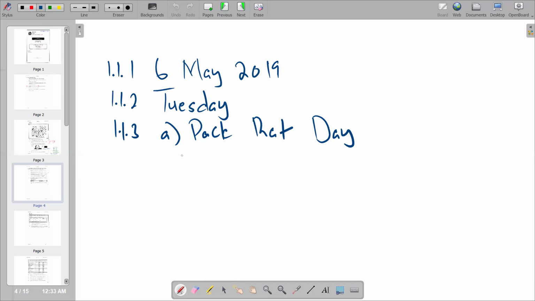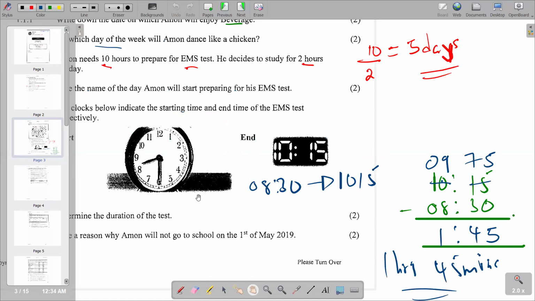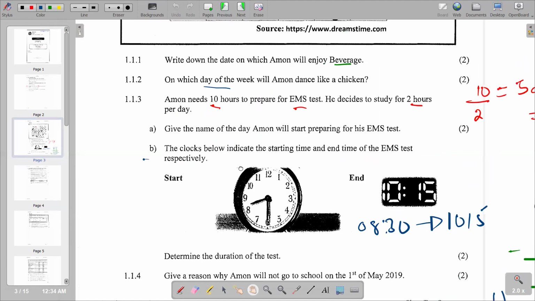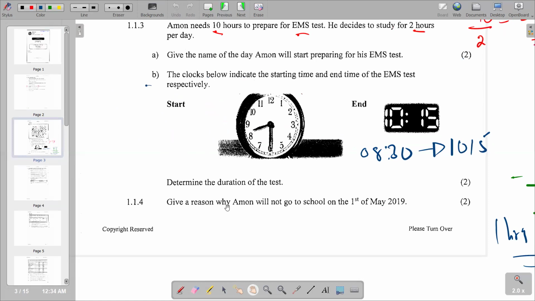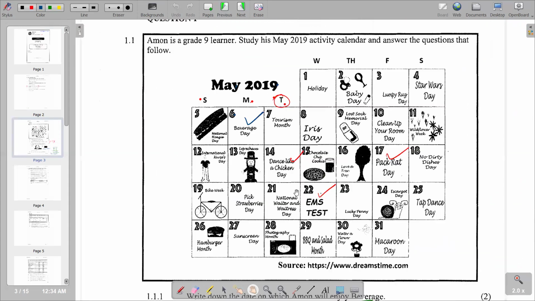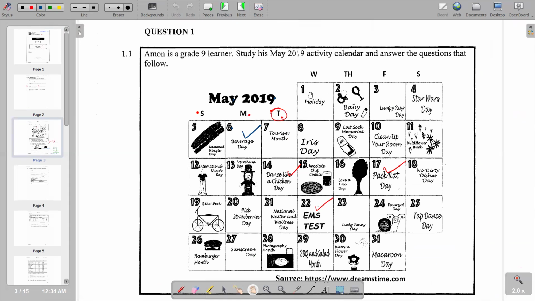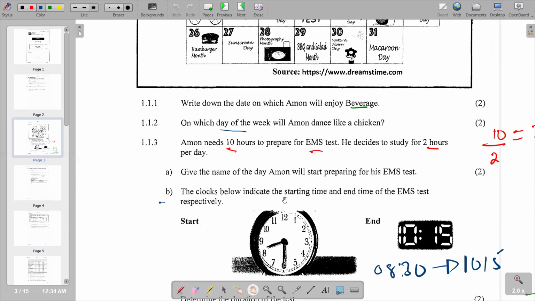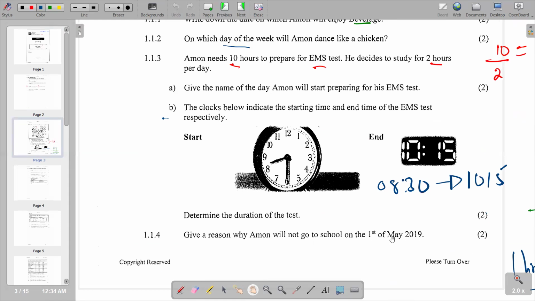And then we say B, we say 1 hour, 45 minutes. So we can refer back to see the next part of our question, 1.1.4. Give a reason why Amon will not go to school on the 1st of May 2019. So we can refer back to our information, see on the 1st of May, what is transpiring on that day. And we are seeing that it's a holiday. So that's the reason. Because the question is asking to give a reason why Amon will not go to school on the 1st of May 2019. So the reason is simply it's a holiday.